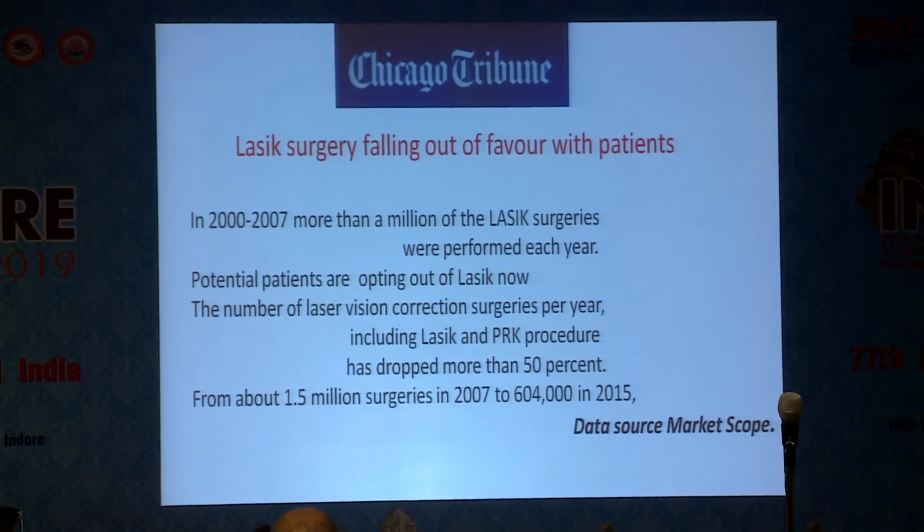The new report of the Chicago Tribune: LASIK surgery falling out of favor with patients. From 2000 to 2007, more than 1 million LASIK surgeries were performed each year. Potential patients are opting out of LASIK now. The number of laser vision correction surgeries per year, including LASIK and PRK procedures, has dropped more than 50%, from about 1.5 million surgeries in 2007 to 0.6 million in 2015. This data source is Market Scope.